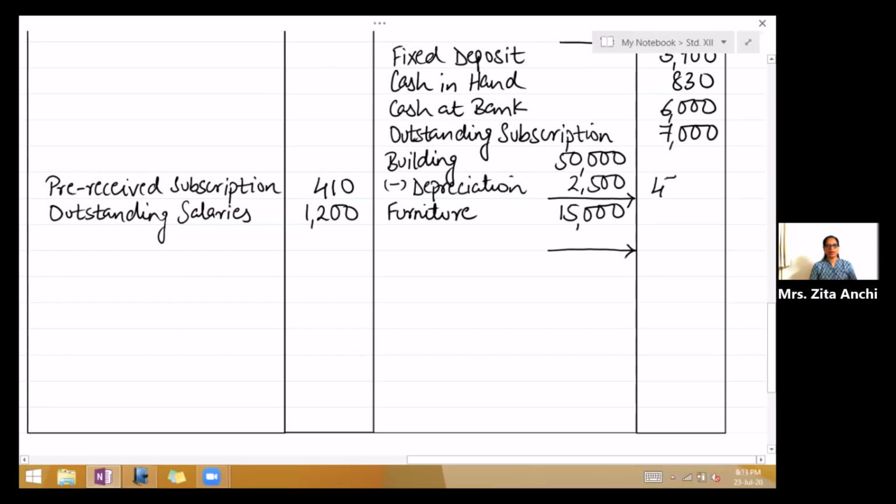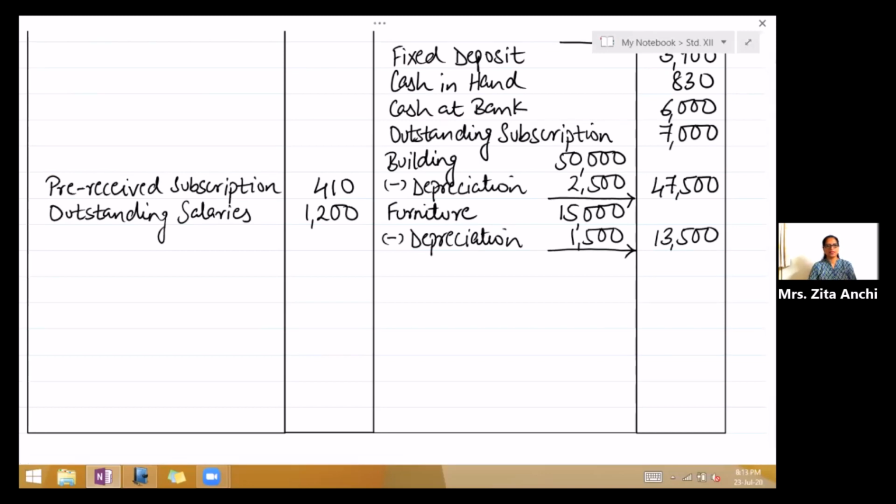Deduct, take it to the outer column, 47,500. And furniture is 10%. So write less depreciation. 10% of 15,000 is 1,500. Outer column 13,500.